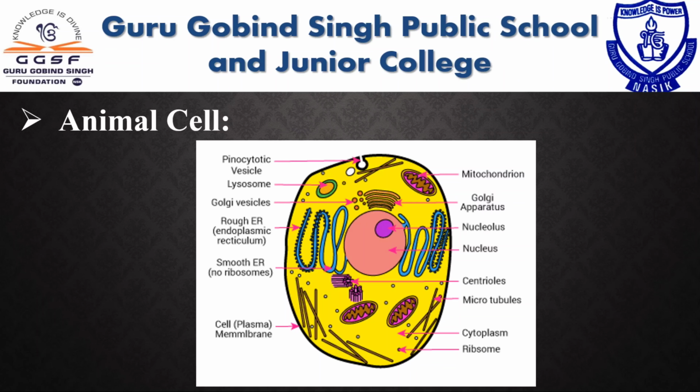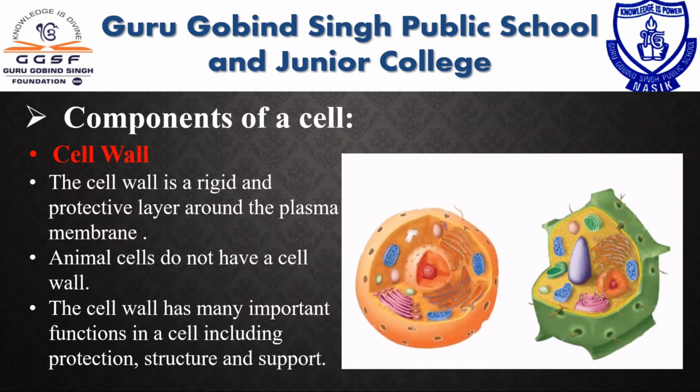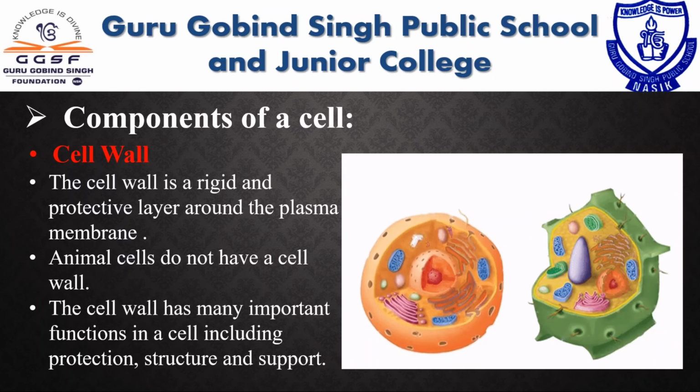Let's see about the cell wall. The cell wall is a rigid and protective layer around the plasma membrane which provides mechanical support to the cell. It is a non-living structure which is formed by the living protoplast. Animal cells do not have a cell wall. It is present in most plant cells, fungi, bacteria and algae.